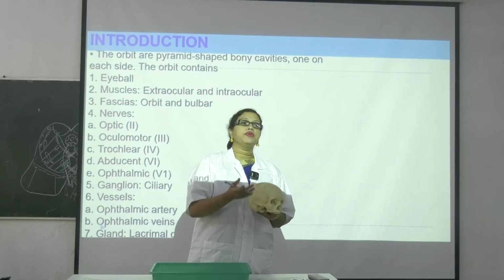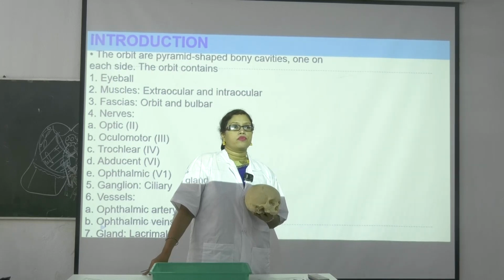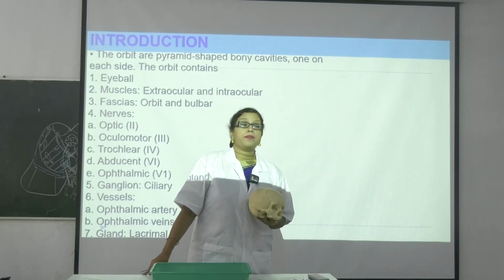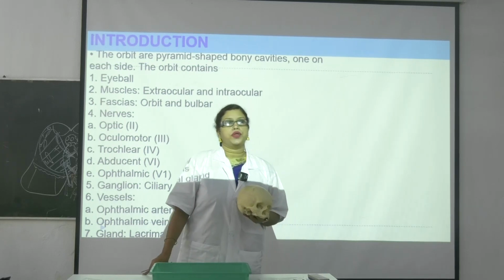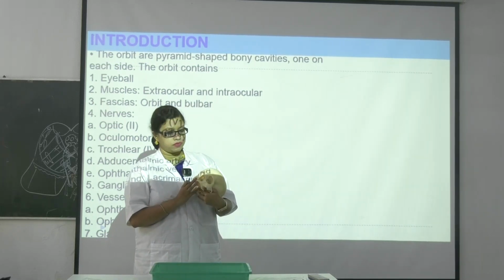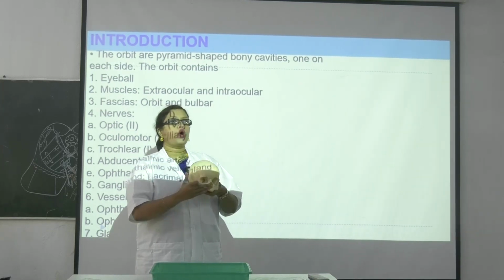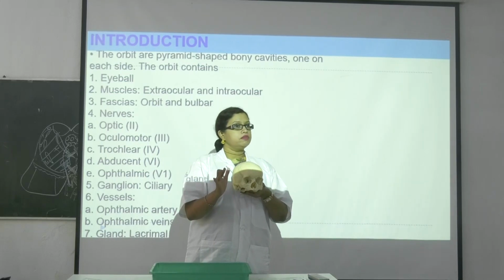Now next one is medial wall. Who else forms it? It is sphenoid, but which part? Greater wing of sphenoid. Greater wing of sphenoid. Okay, then orbital boundary is clear for you.